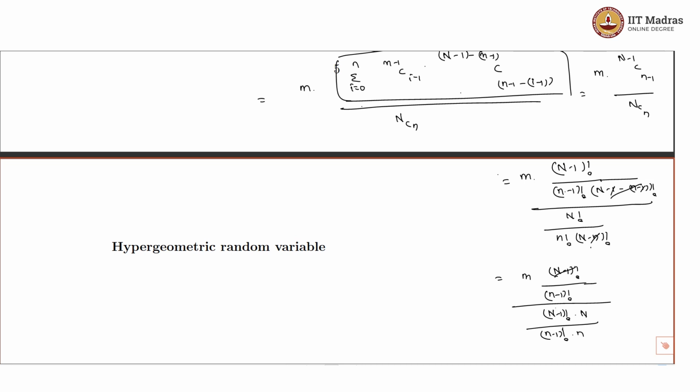So this N minus 1 factorial and N minus 1 factorial get cancelled out. Here also n minus 1 factorial and n minus 1 factorial get cancelled out. So this would be equal to small n divided by capital N, that is, this would be equal to mn by N.